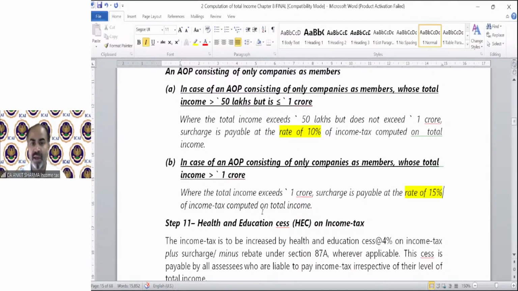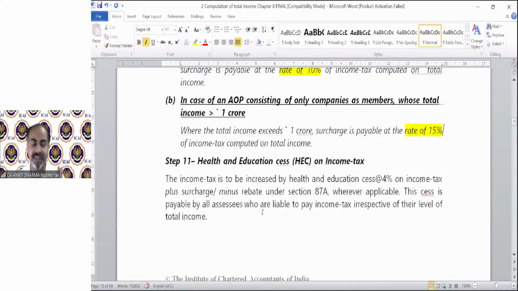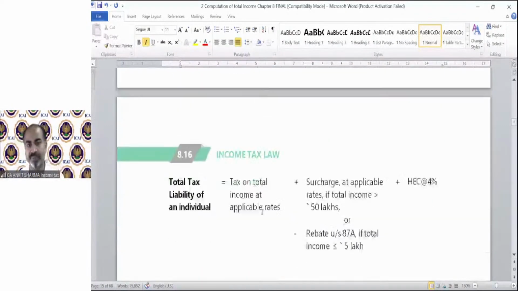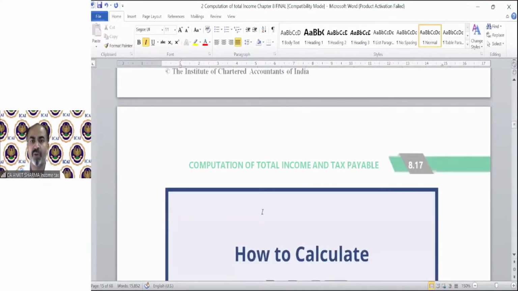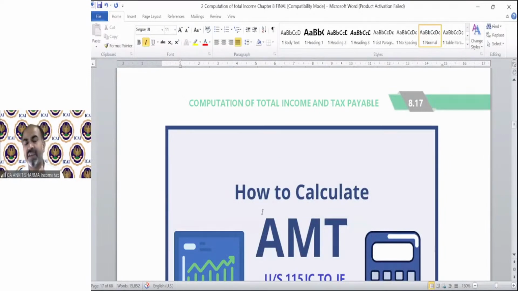Okay. Health and education cess, as we all know, is 4%. It will be calculated after rebate, etc., and it is applicable in all situations. If there is tax, there will be cess, HEC. So till here we have revised the old provisions. There is no new concept till now. I just discussed the surcharge provision in detail with you for your benefit, so that you are now able to understand the surcharge provision clearly.